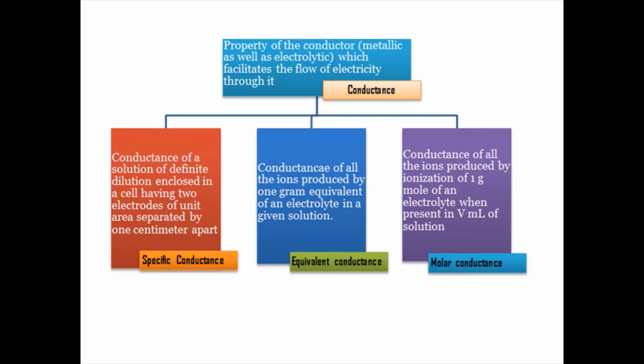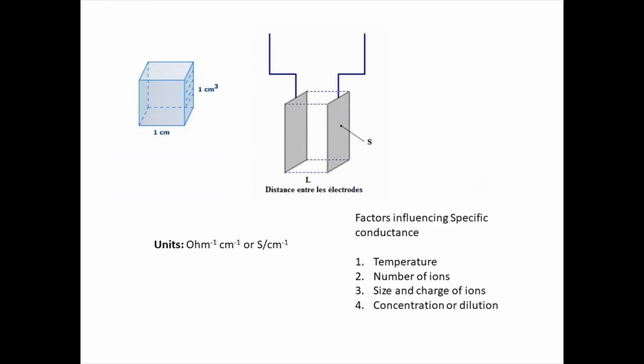Molar conductance is the same: 1 gram mole of the substance, 1 gram mole of the electrolyte. For specific conductance only, the volume is fixed. But in the case of equivalent and molar, the weight of the substance is fixed. In the case of equivalent, it is 1 gram equivalent. In the case of molar, it is 1 gram mole of the electrolyte.